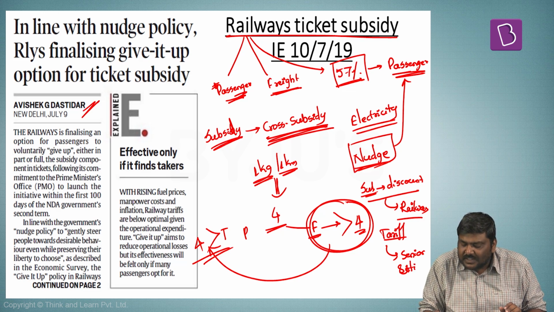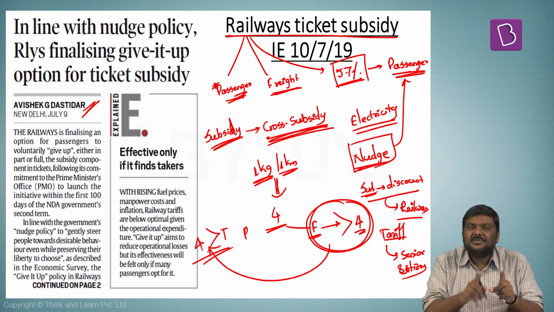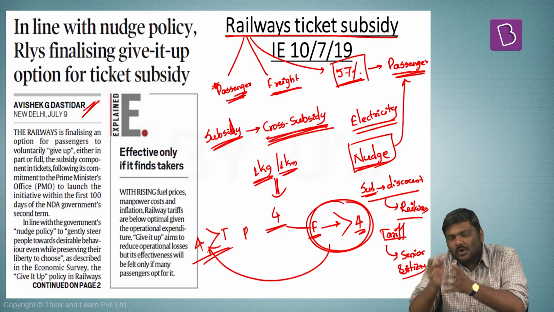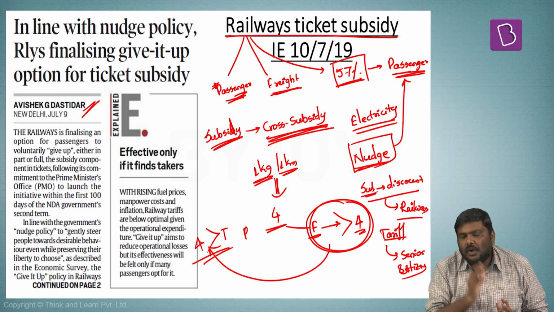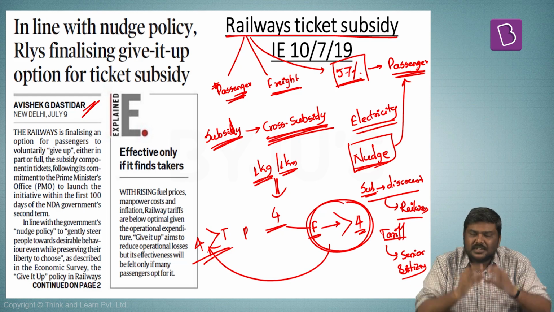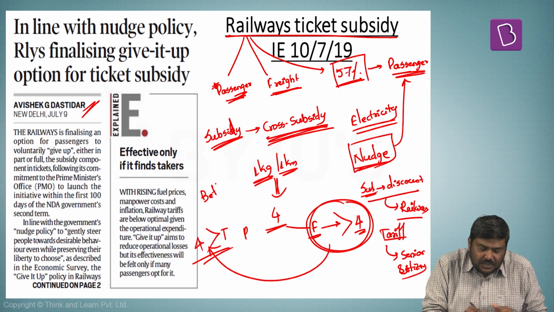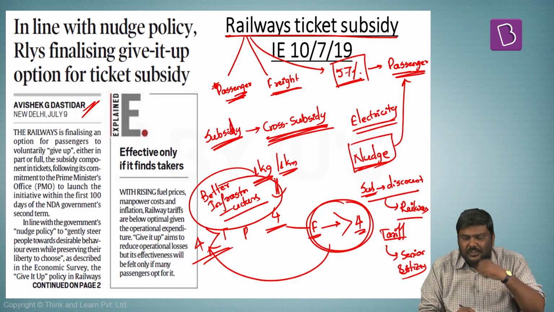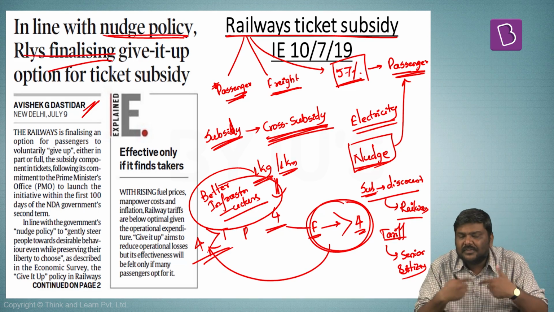That is, whenever senior citizens' tickets were booked, they had this particular option of choosing non-subsidized tariffs rather than choosing a lower tariff or discounted tariff. Now, what is the objective? Government of India says whatever savings will be done in the form of reduced subsidy outflow, this can be used to develop better infrastructure in railways. So this is the objective with which Government of India is promoting this particular concept of a nudge policy in the railway sector.